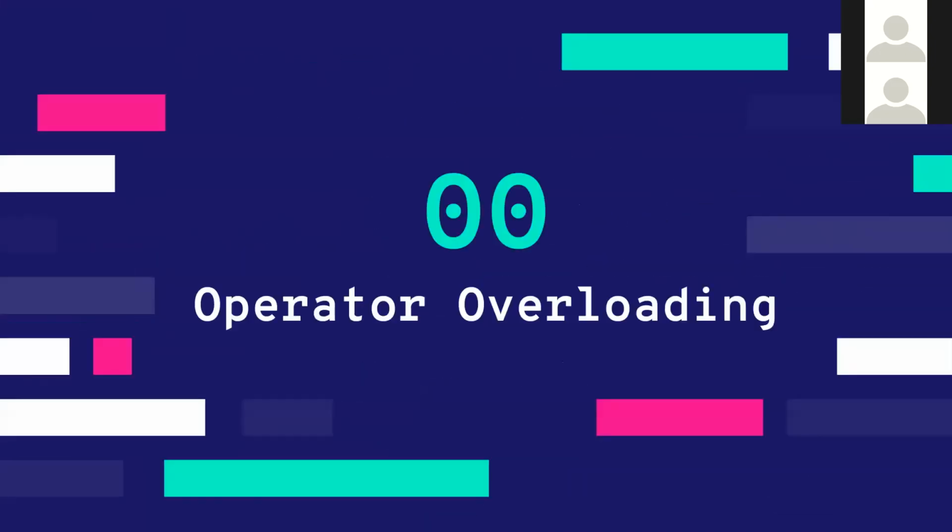So operator overloading tells C++ how to compare two objects of user-defined types. Like if you make a struct car, what do you mean by car1 plus car2? So you can tell C++ what to do by using operator overloading. You can do any operator. You can do plus, you can do minus, multiplication, anything.